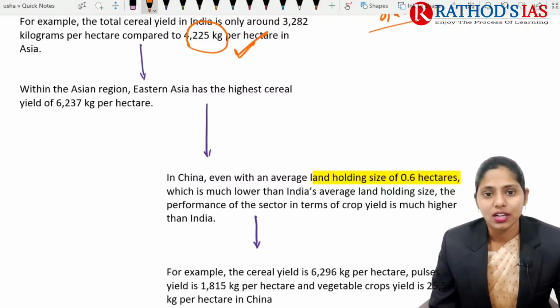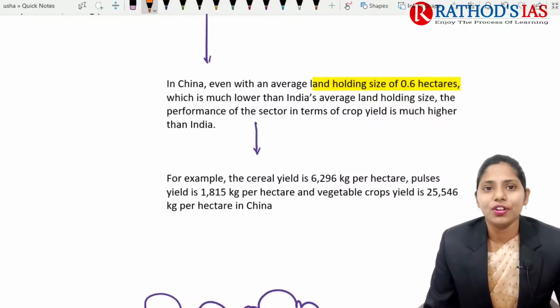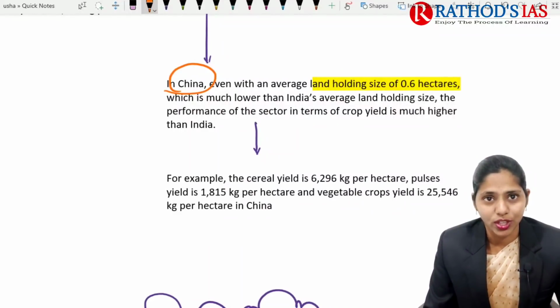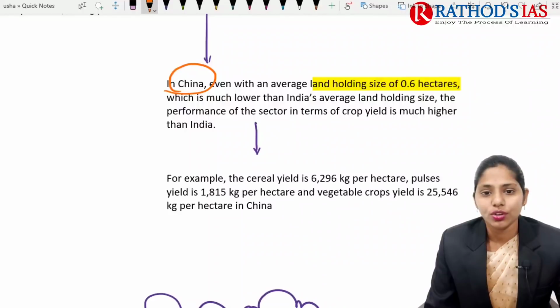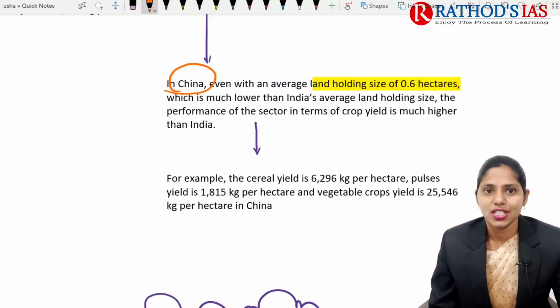East Asian countries also have the highest cereal yield of 6,327 kilograms per hectare. In China, the average land holding size is very small compared to India, but the performance is very high. So this is the data.